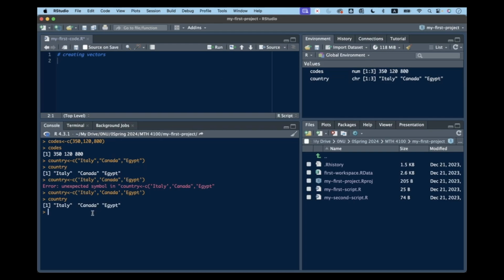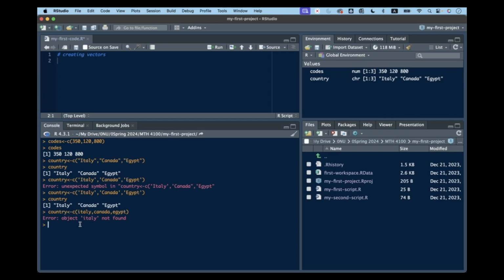But what if you try to type country again, c, with just Italy without quotations, Canada, and Egypt? Whether capitalized or small doesn't matter, because we get an error. Why? Because these 3 variables are not defined, since we don't use quotes here. If you don't use quotes, R starts searching for predefined variables, something called Italy, something called Canada, an object called Egypt, which is not the case. We don't have these variables, and that's why we got an error. So it's important to use quotes when you are defining a character vector.